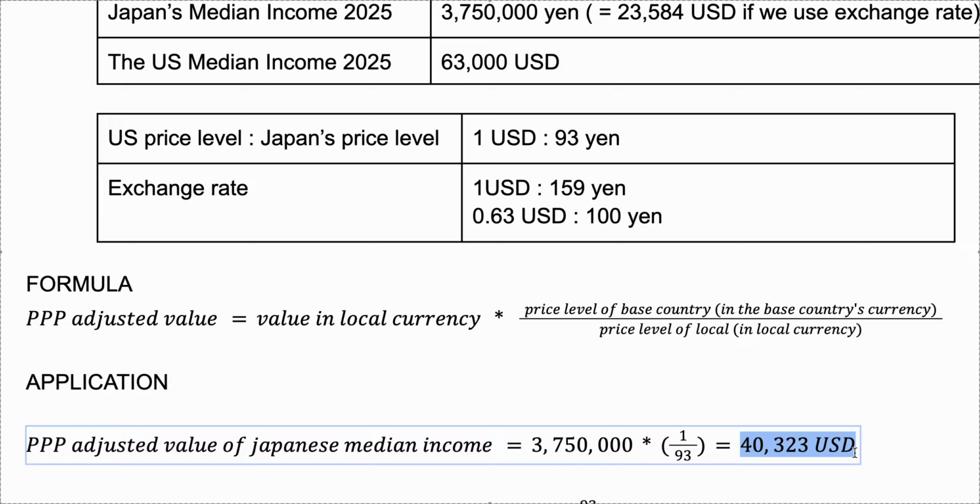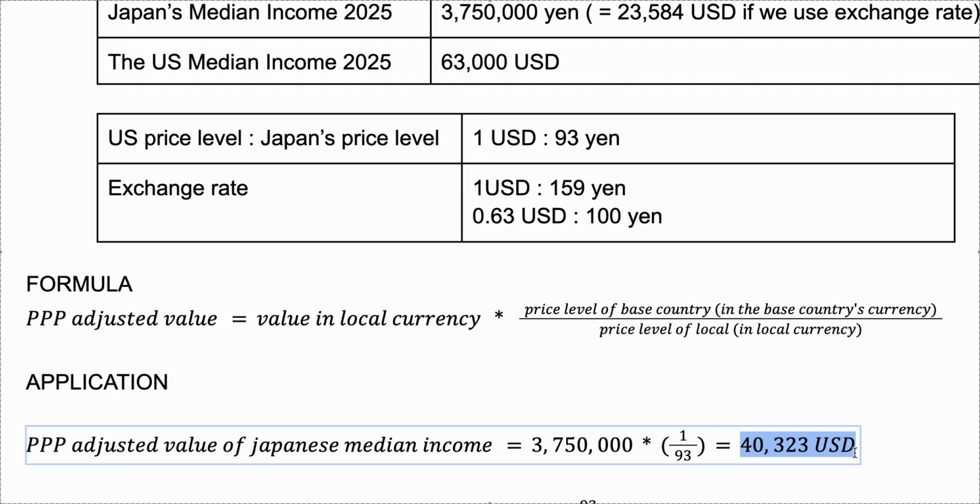Another way to explain this is that as a US citizen, you can probably imagine what kind of life people in the US are having with 40,323 US dollars, right?